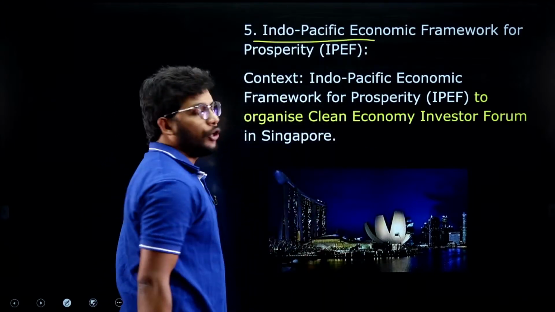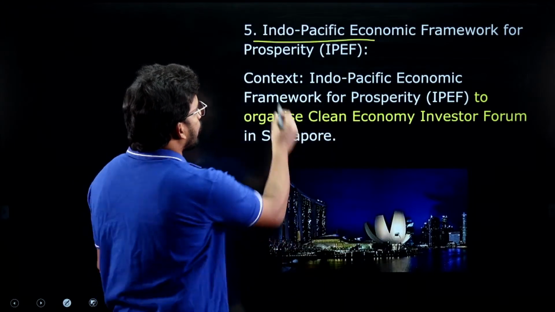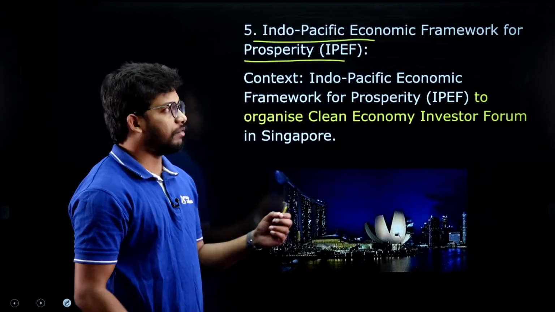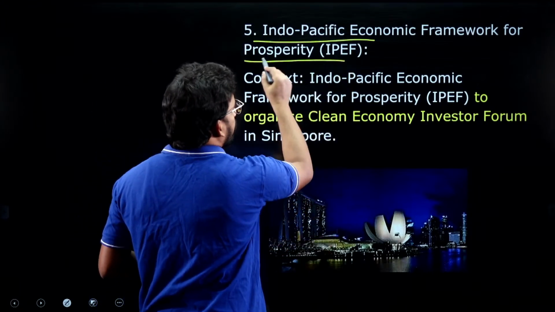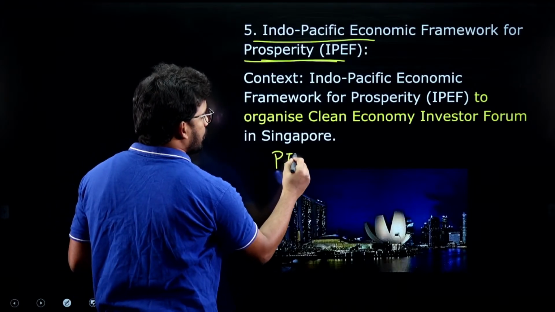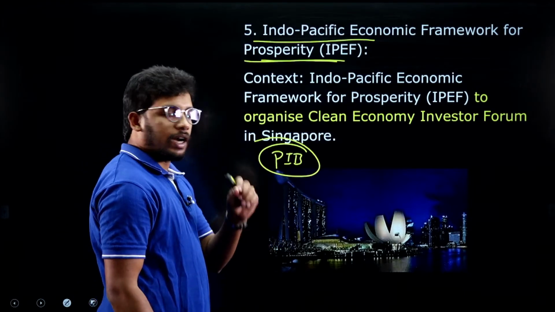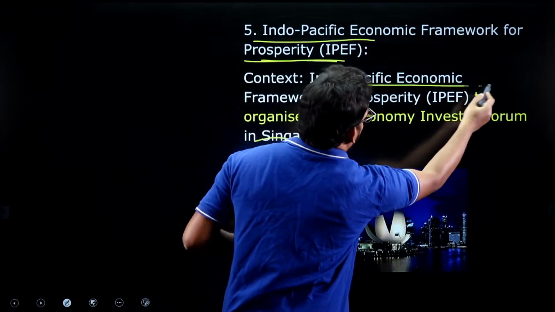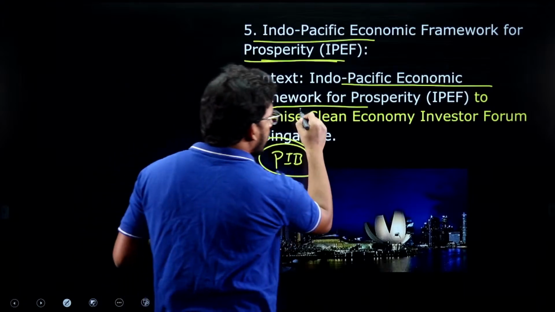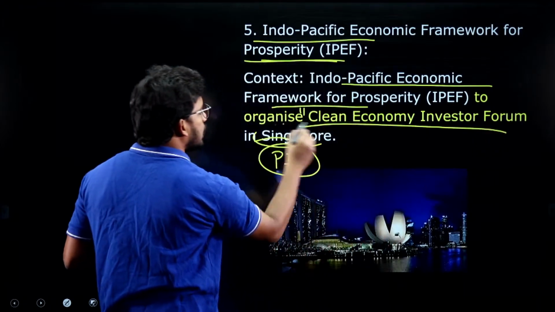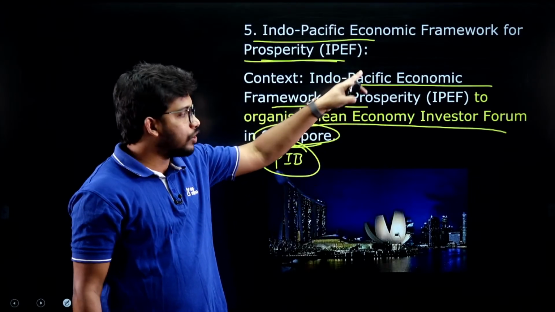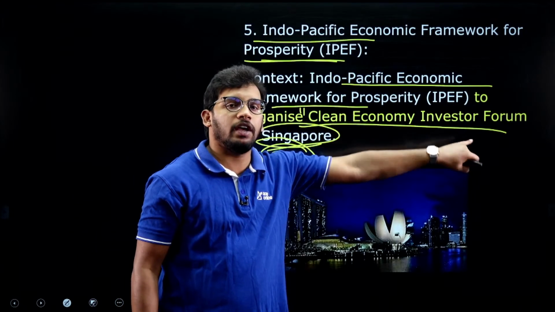Next article, Indo-Pacific Economic Framework for Prosperity. It is a small factual article we can complete quickly. Why have we taken this article? This was taken from PIB, the Press Information Bureau. There was an article that the Indo-Pacific Economic Framework for Prosperity will organize a clean energy investors forum in Singapore. In the next few days, this organization is going to hold a clean energy investor summit.